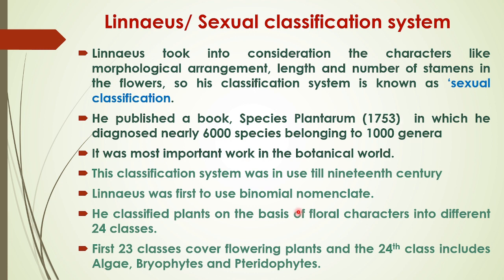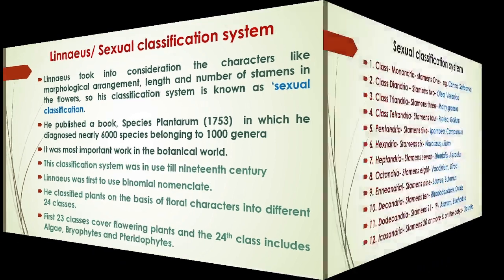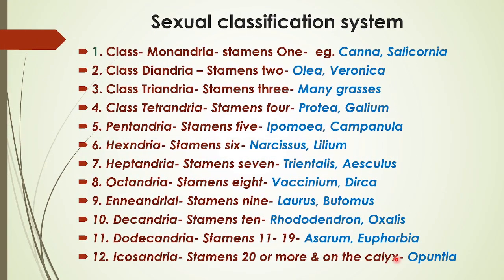The first 23 classes are of the flowering plants, and the last, the 24th class, includes all cryptogams. Now we will see the sexual classification system given by Linnaeus in detail. Linnaeus classified the entire plant kingdom into 24 classes. We will see one by one the different classes given by him.